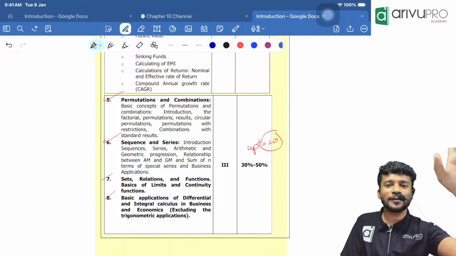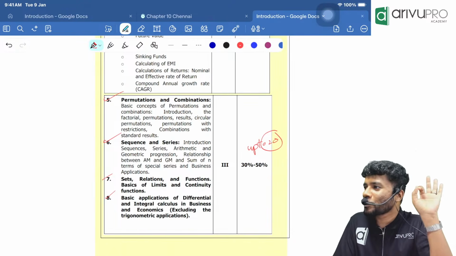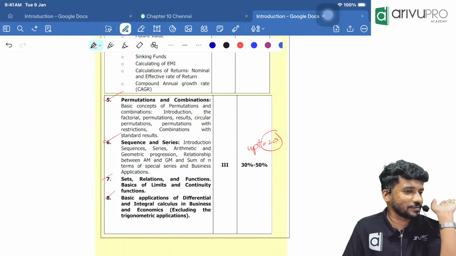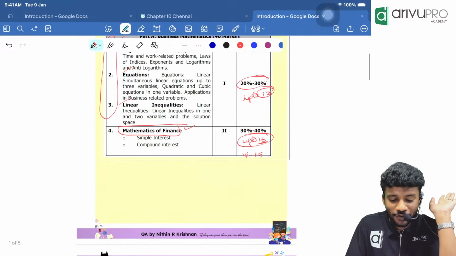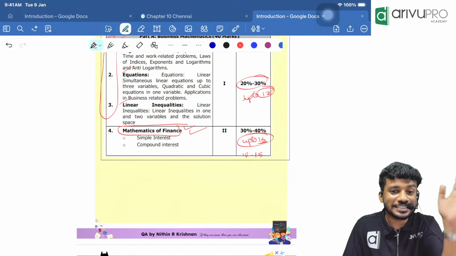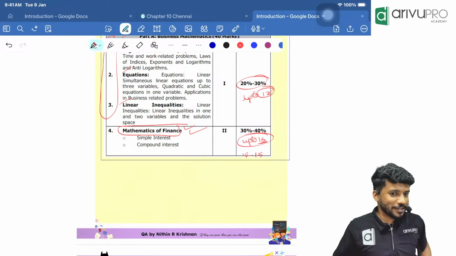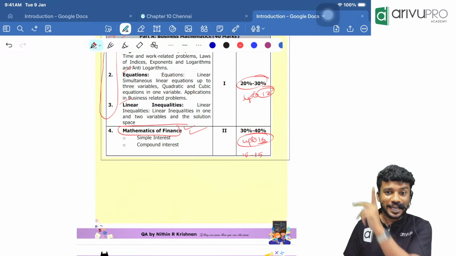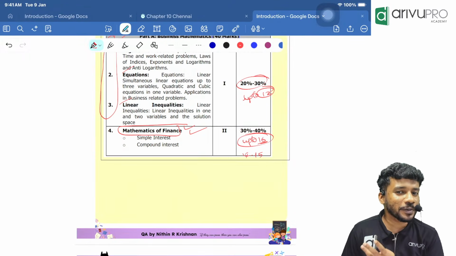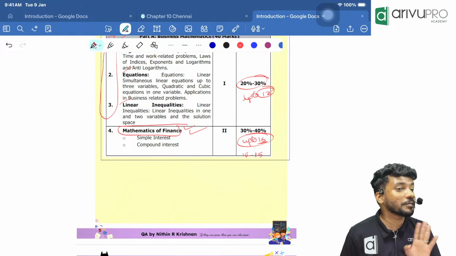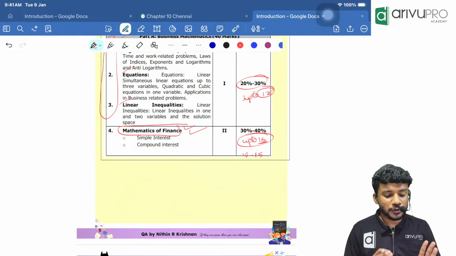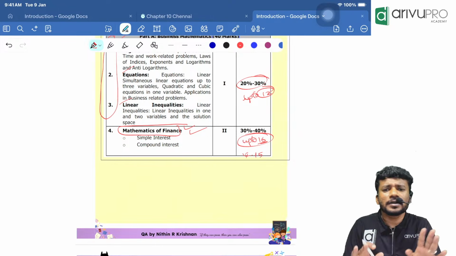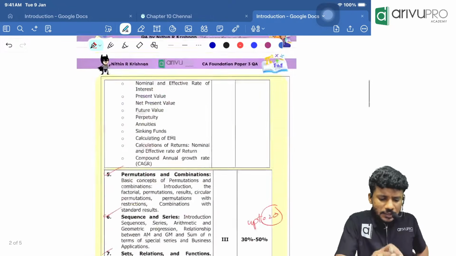Now I will ask you a question. Which one will be your most preferable chapter? I'll always start off my study with mathematics of finance when I am studying. Okay, because why? First we need to get that big mark. How much do you require to pass this paper? 40 marks. Okay, so try to get more than a certain number. I'll talk about that in a few minutes.